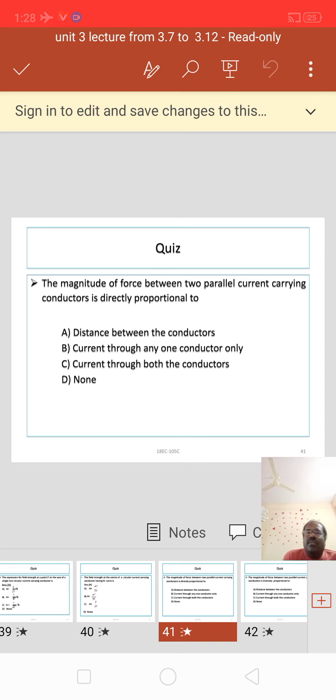Next one. The magnitude of the force between two parallel current carrying conductors is directly proportional to: A, the distance between the conductors; B, current through any one conductor only; C, current through both the conductors; D, none. Listen clearly. The right answer will be C, current through both the conductors.